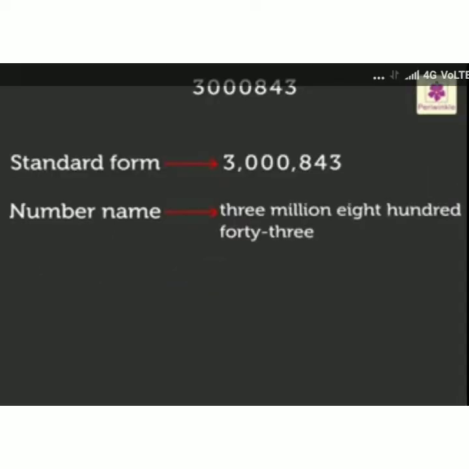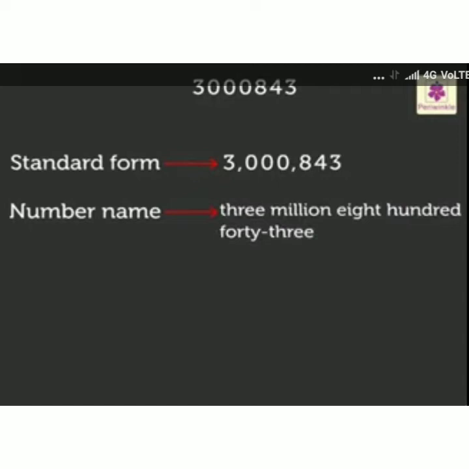So the next example, a 7-digit number. We know the 7-digit number starts from the million in international form. So 3 is in the millions place. So 3 million, the thousands place we don't have a value but we have to add it. So 3 million 843. 843 is in the ones place.